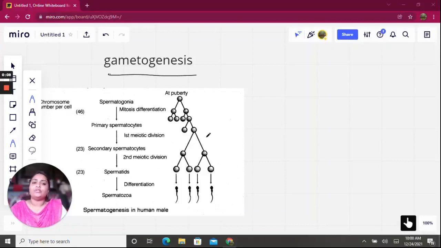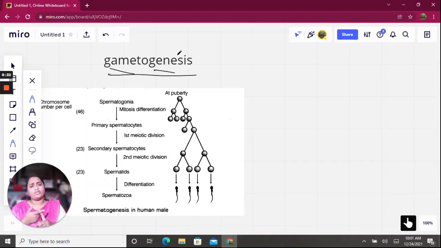So today I am here to explain you a very interesting topic from NEET Biology Human Reproduction, which is gametogenesis. So what is gametogenesis? The word gametogenesis indicates gamete production. Gameto means gamete, genesis means production, gamete production. In human beings, gametogenesis is of two types. One is spermatogenesis and the other is oogenesis.